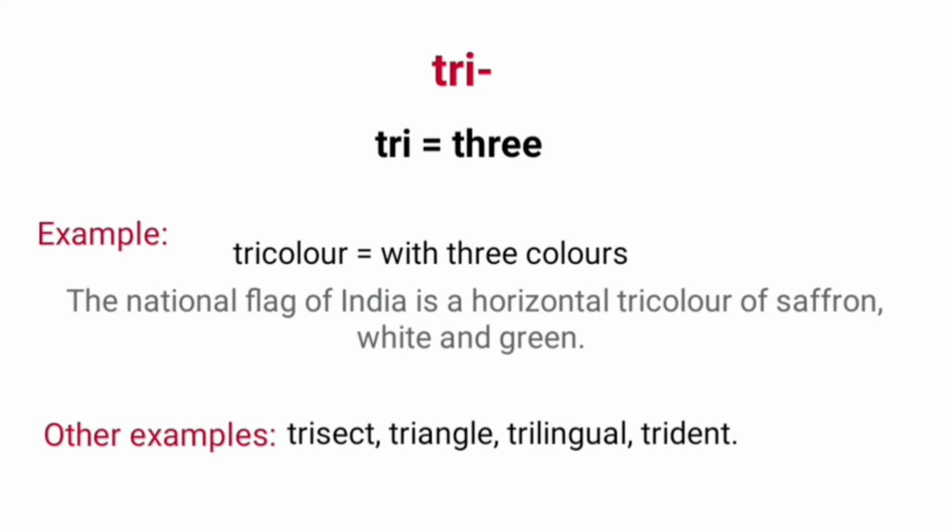Prefix tri means three. Example word, tricolor. It means with three colors. The national flag of India is a horizontal tricolor of saffron, white and green. Other example words are trisect, triangle, trilingual, trident.